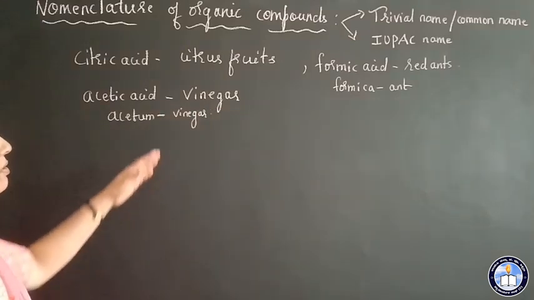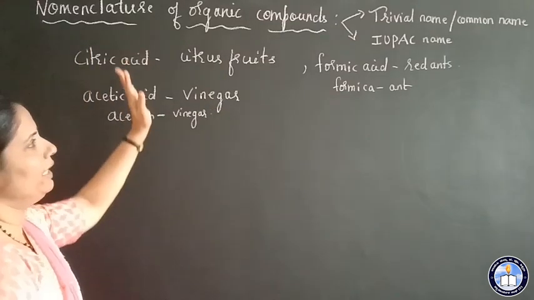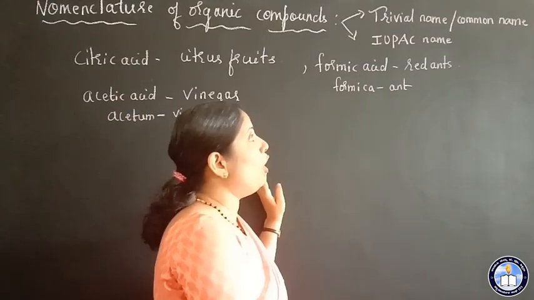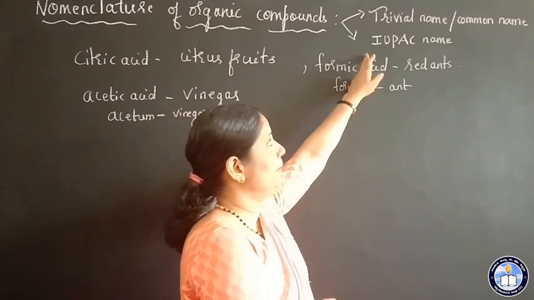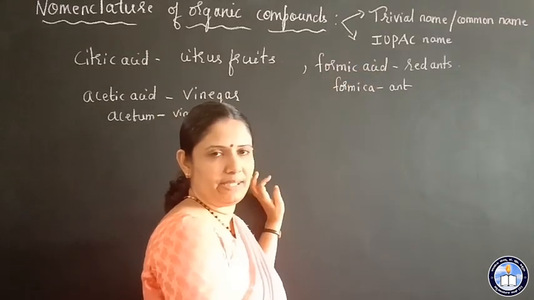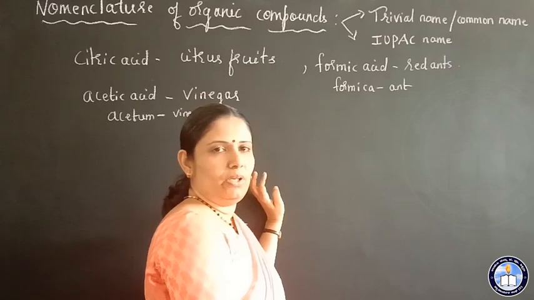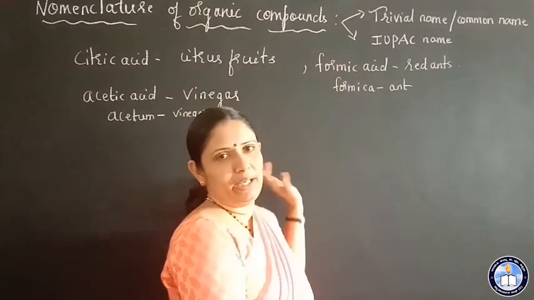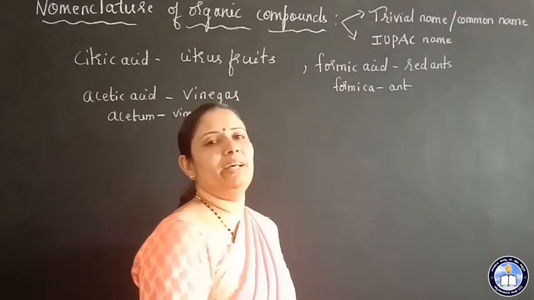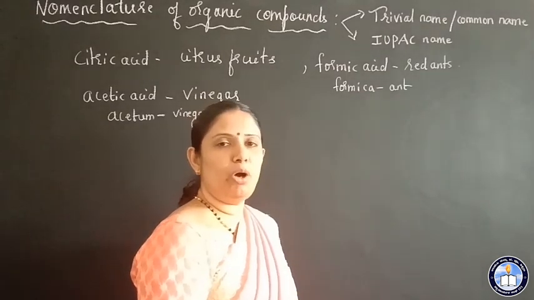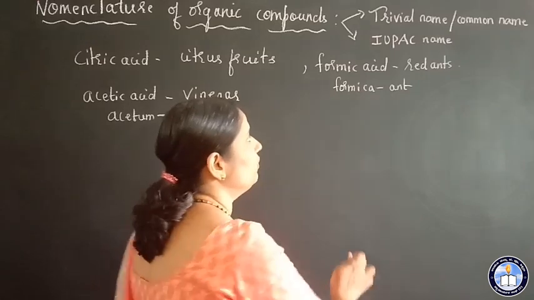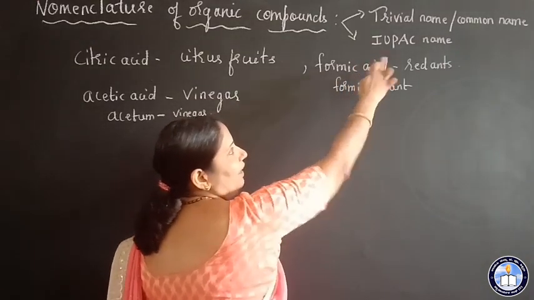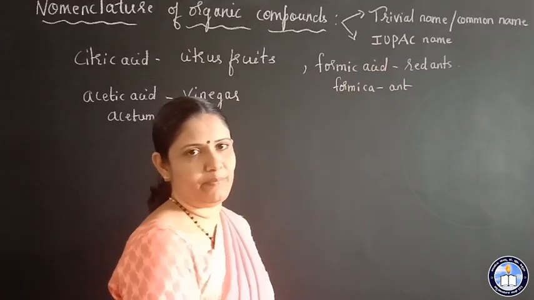So, based on the sources, the organic compounds were named, and those are common names. Later on, the organic compounds were named as per the IUPAC system. This is the systematic way of naming the organic compound. A set of rules are there to name the organic compound. You know the full form of IUPAC: International Union of Pure and Applied Chemistry.